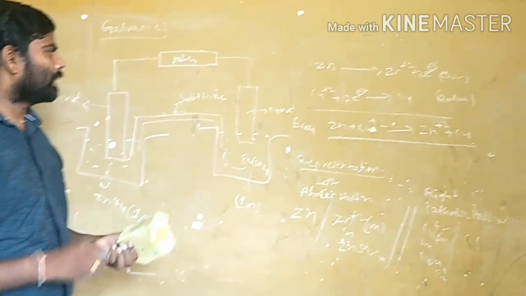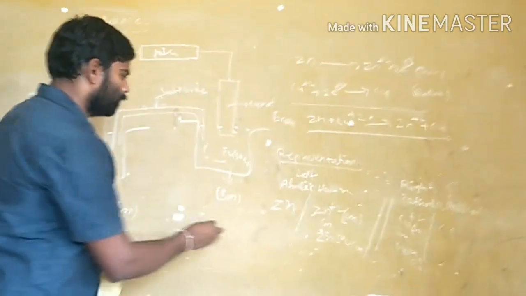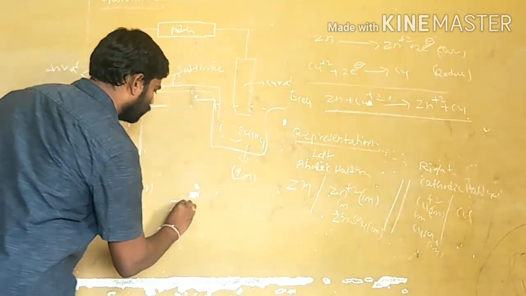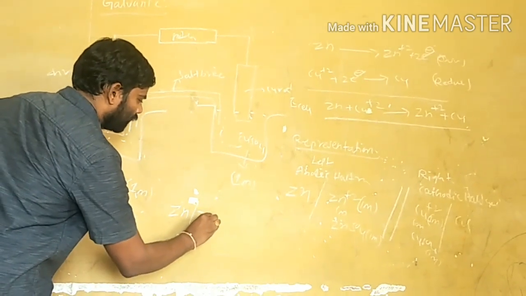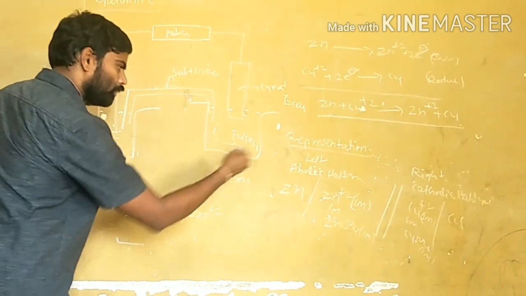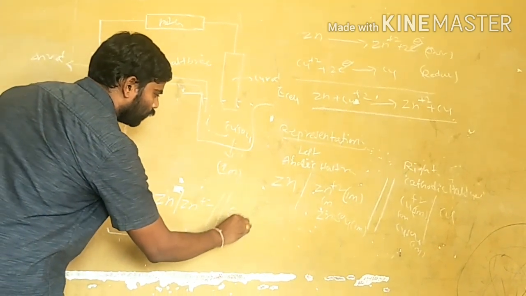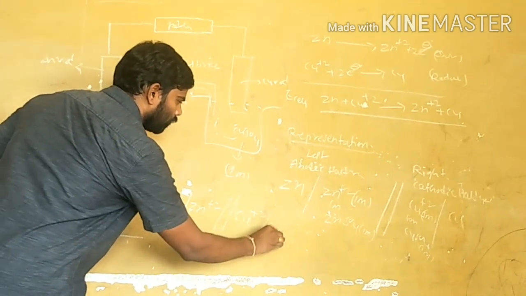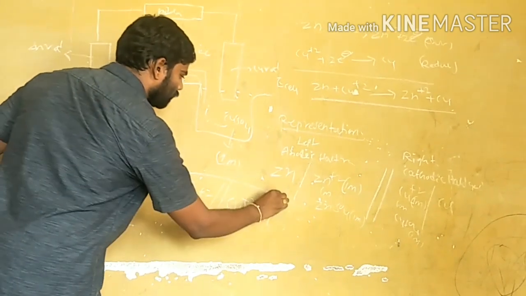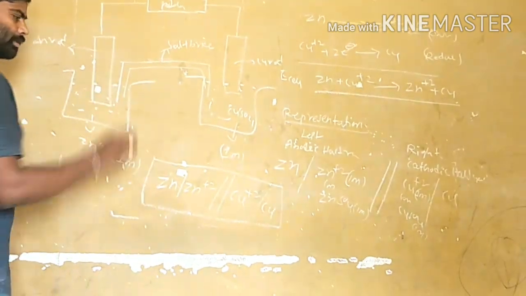Now, what is the total galvanic cell representation? Zn, Zn2+, double vertical line, Cu2+, Cu. This is the galvanic cell total representation.